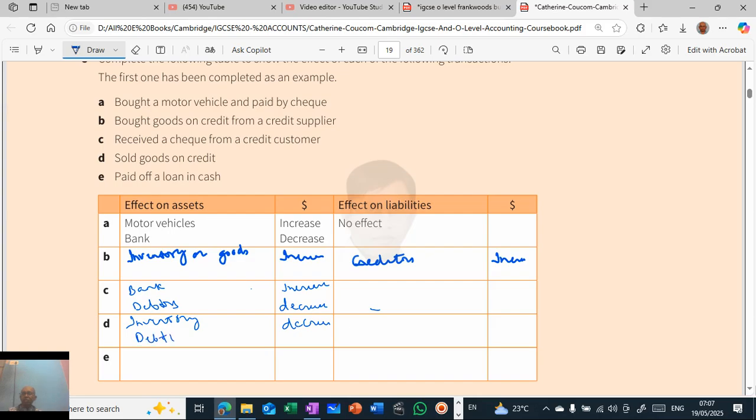So it increases the receivables: debtor, or accounts receivable. This one is called accounts payable, and this is called accounts receivable. In A level and all, most of the time we'll be using accounts receivable.